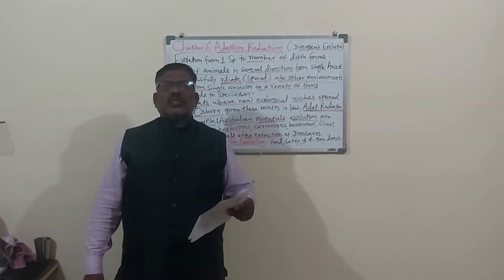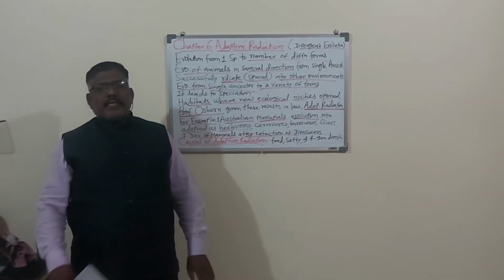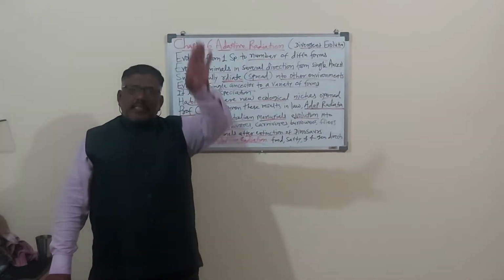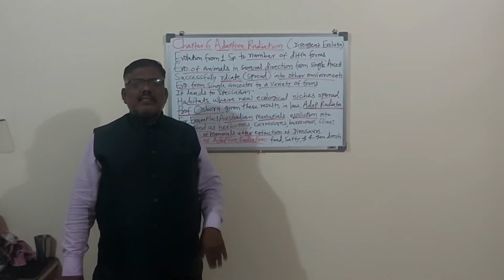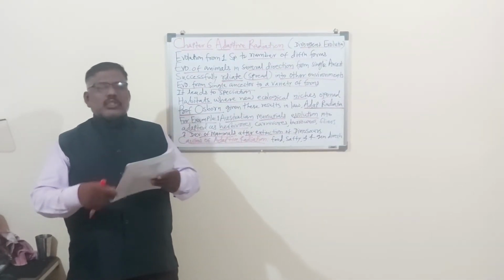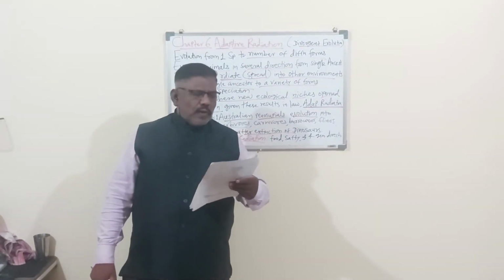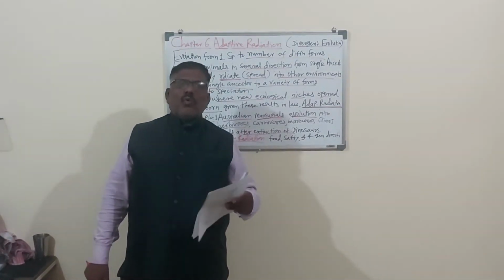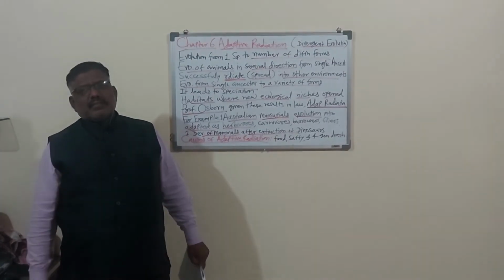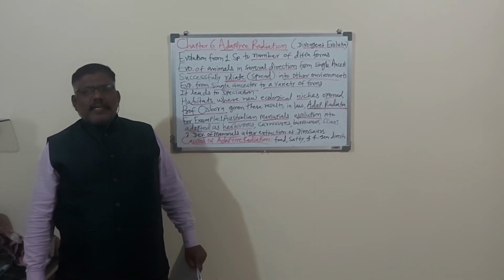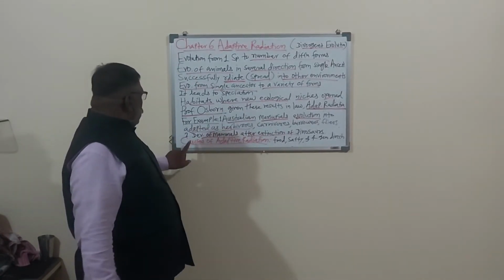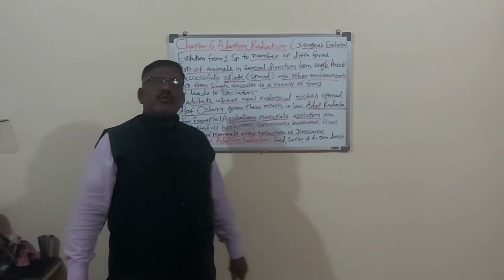scansorial. See the habits of the animals: they live on the ground, they make burrows and live in the ground, and they live above the ground, that is on trees. So they are called arboreal or scansorial. Finally, the aerial or volant, flying in the air. And living in the water. So these are the different places, the different causes of adaptive radiation.